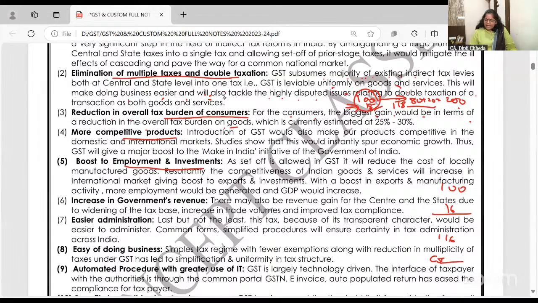Boost of employment and investment. This is a fact. We are seeing that since GST and now after post COVID, we use the word in Hindi for this, Atmanirbhar Bharat. We are making so many parts and things which we used to get from outside. So it's encouraging in-house manufacturing, production, the service industry, everything. Years back, I remember if you talked about the concept of malls, it was like Walmart. Now we have D-Mart, we have in-house, so many, Star Bazaar.